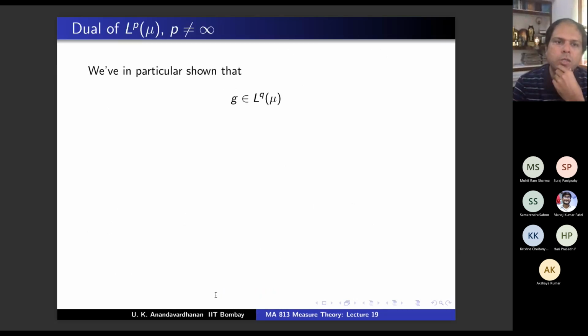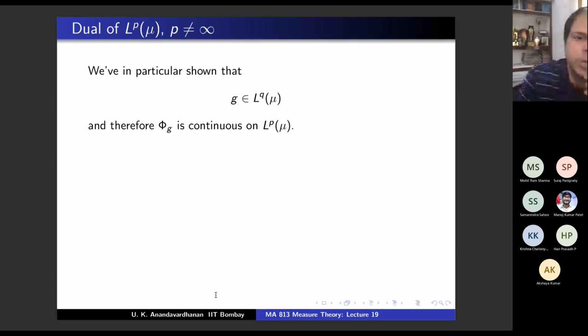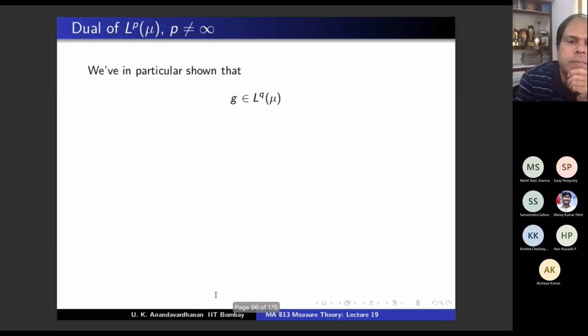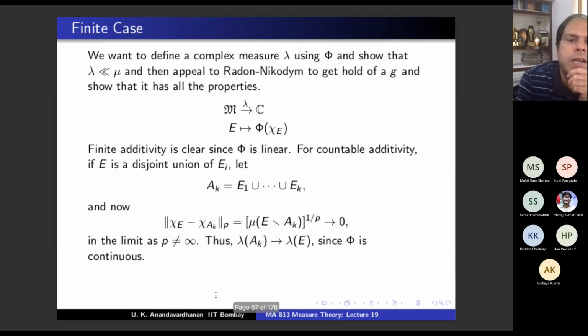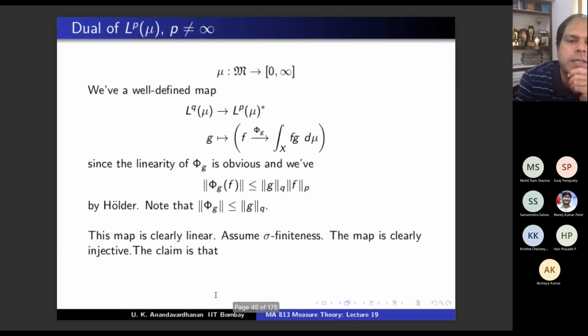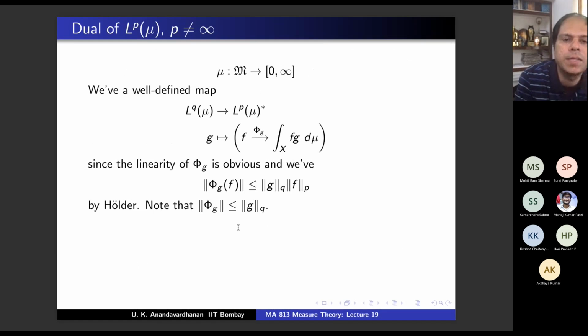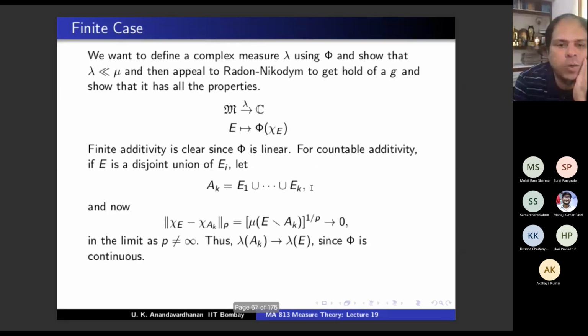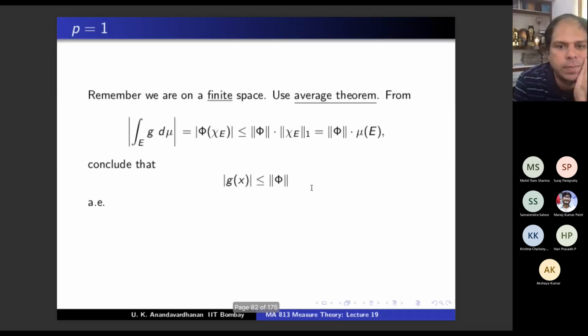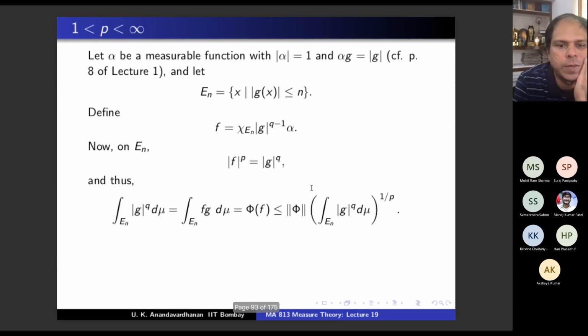And now, we have in particular shown that g belongs to L^q. And therefore, you go back and check from Holder what do you get? Because g belongs to L^q, it follows that phi g is continuous on L^p. Right? You go back to the initial thing. Whenever g belongs to L^q, phi g is continuous by Holder. Agree? Yes, sir. So we have shown that g belongs to L^q, therefore phi g is continuous.